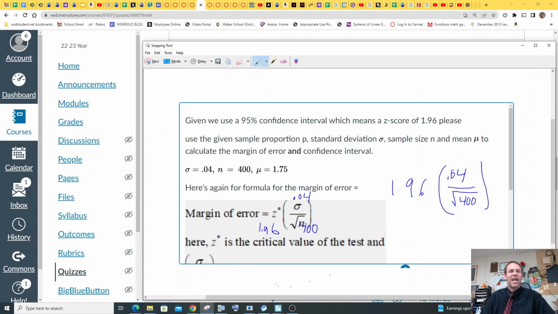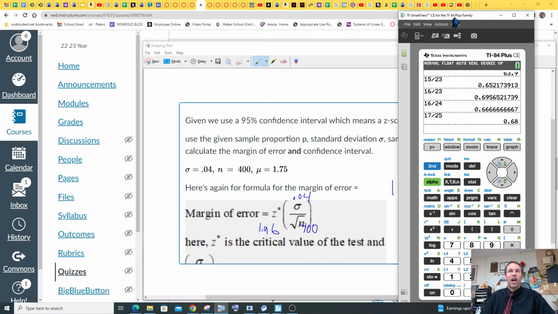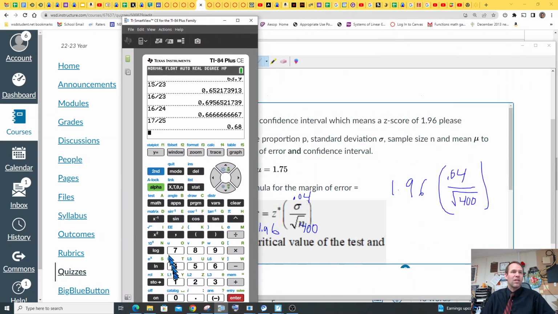Nice. And so we'll use our calculator to calculate that. So 1.96 times 0.04 divided by the square root of 400, close parenthesis.